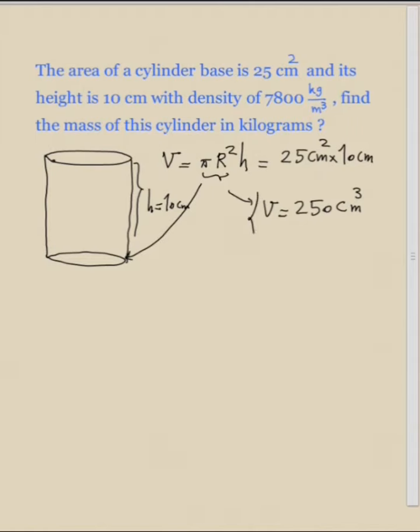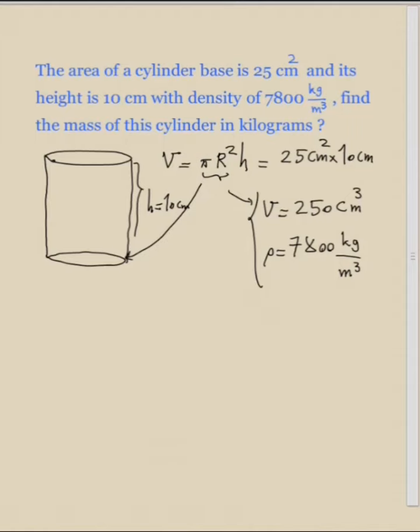And the question has given you the density of the cylinder too. The density is equal to 7,800 kilograms per meter cube. So as you see again, the units do not match, meters cubed and centimeters cubed. So you need to convert one to another. You can either convert the unit of density or the unit of volume.